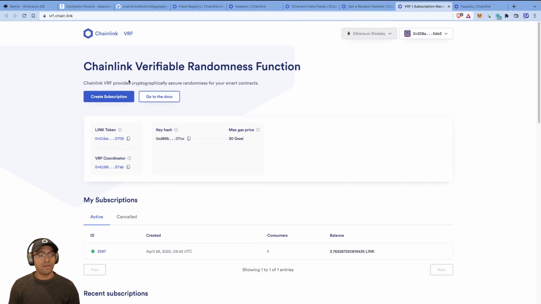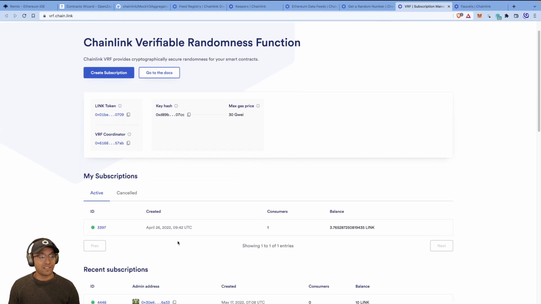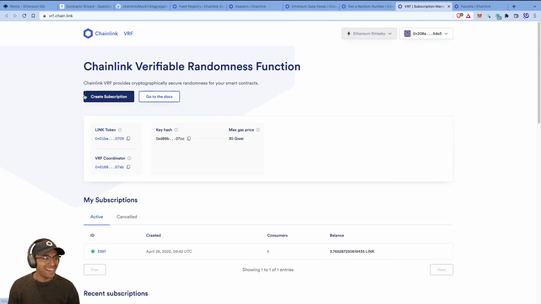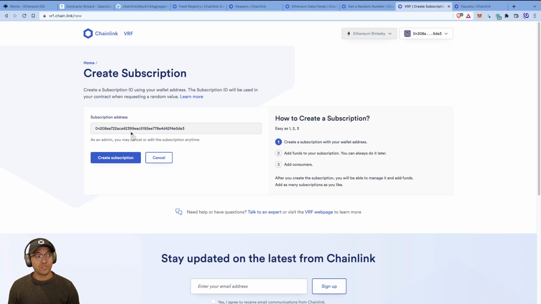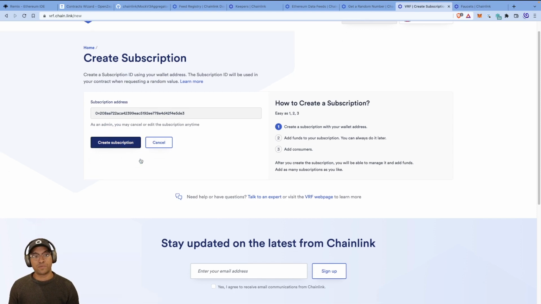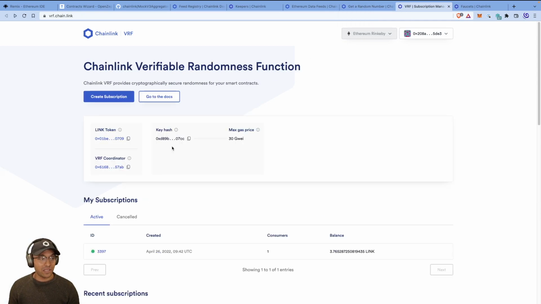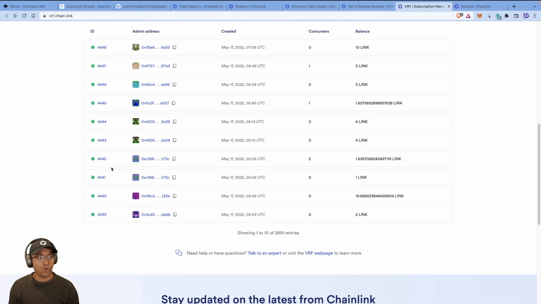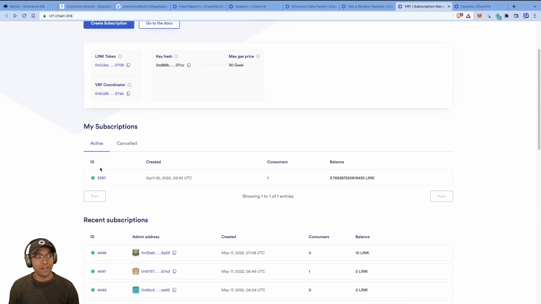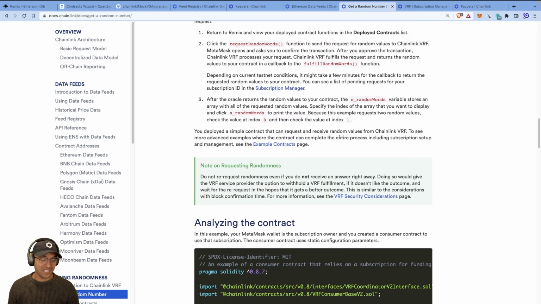So I've created my subscription here. I'll be deleting this shortly, so don't try and use it. But you can create a subscription by going here, choosing your wallet address, so make sure your wallet's connected. If it's not, it'll prompt you. You create the subscription and you add some LINK tokens to it. And you pass the subscription ID, which in my case, for example, there are a whole bunch of recent subscription IDs here, 3397. You can pass that into your actual smart contract. And let's see how we do that.